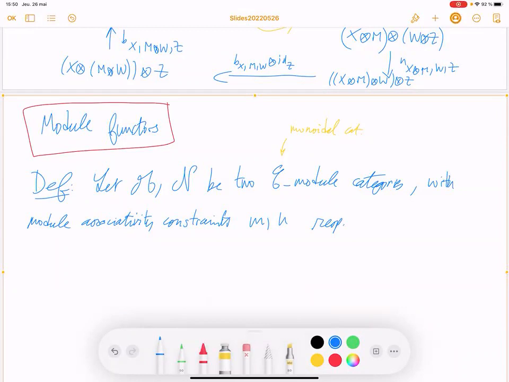Okay, so we will need these for the extra structure.